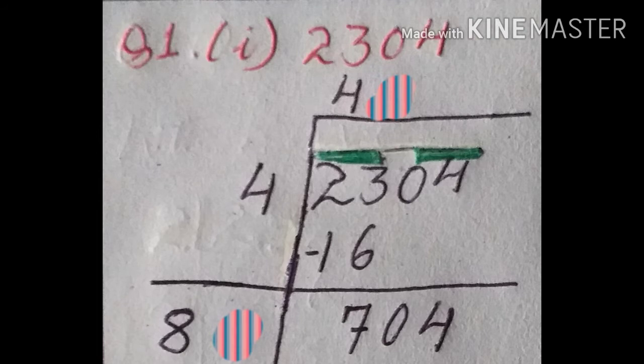Now you have to search again for a digit such that, when multiplied, we get 704 or a number less than 704. This 8 you have to keep as it is. Clear? 8 will not change.